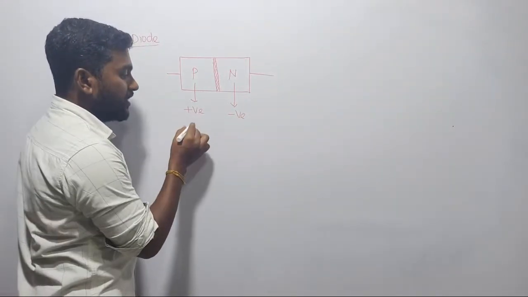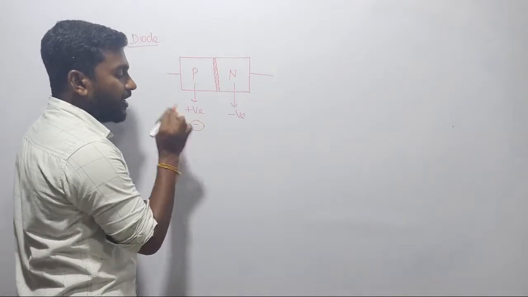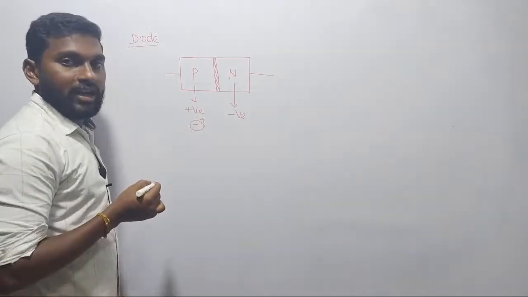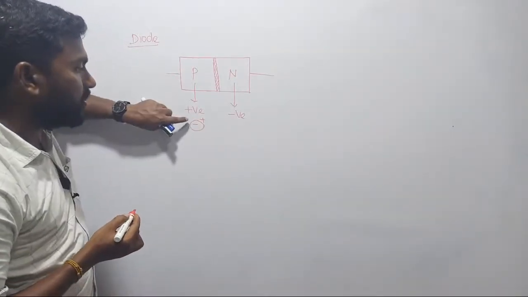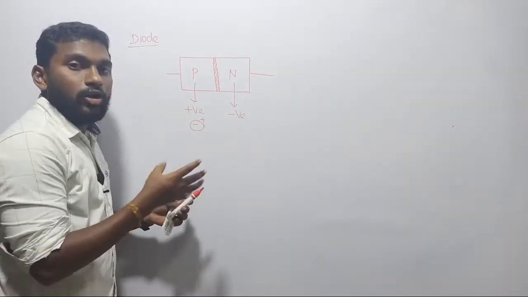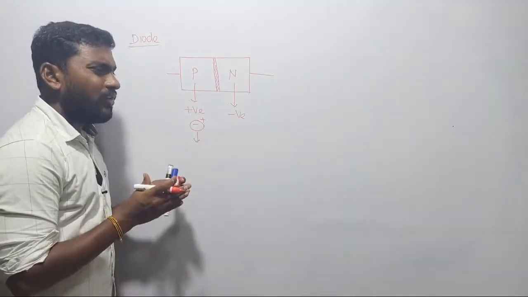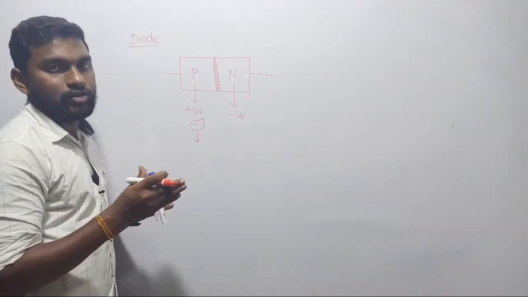So positive charge carriers are ready to donate holes, or I can say they are ready to accept electrons. So usually we call it an acceptor. Why? Because we are defining all the things in terms of electrons only.